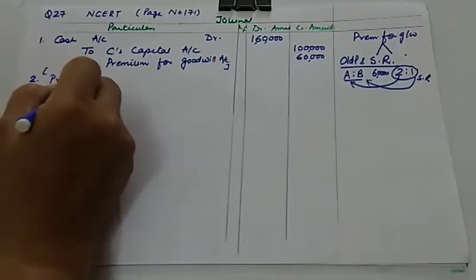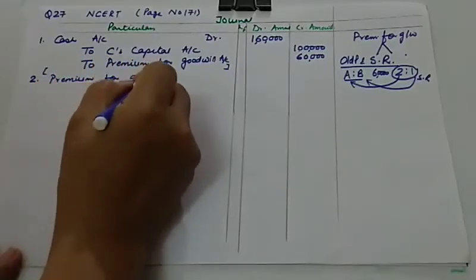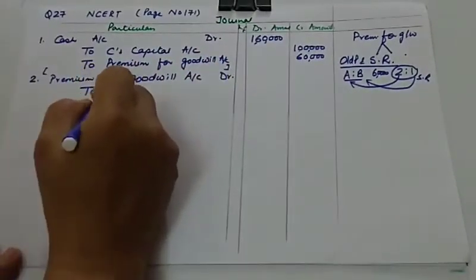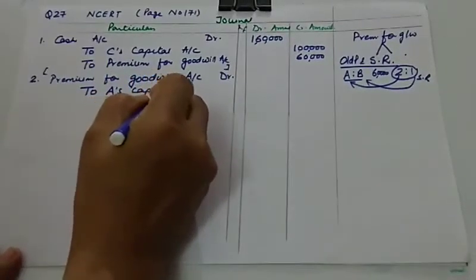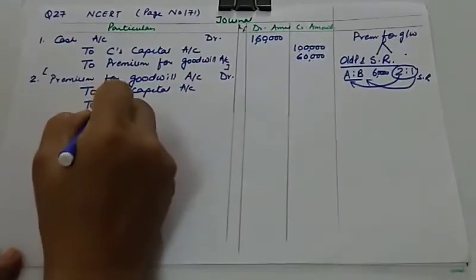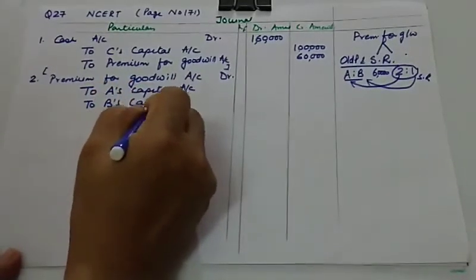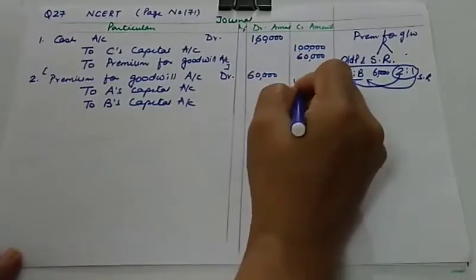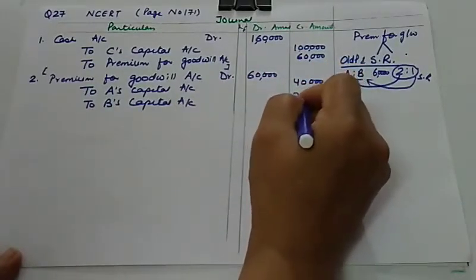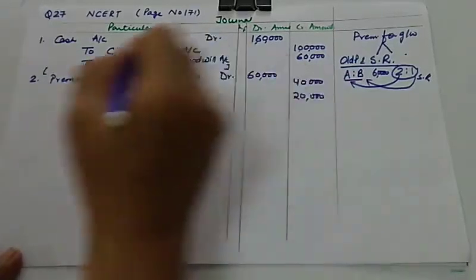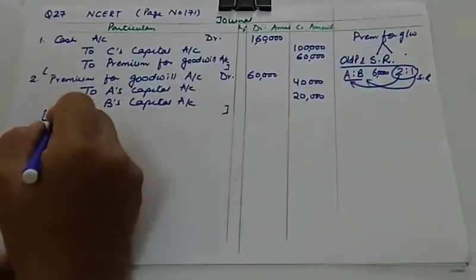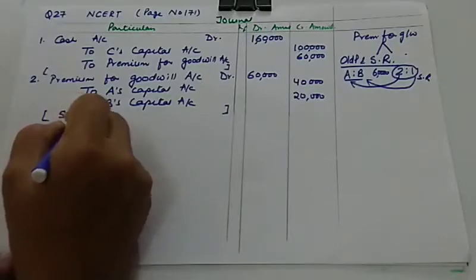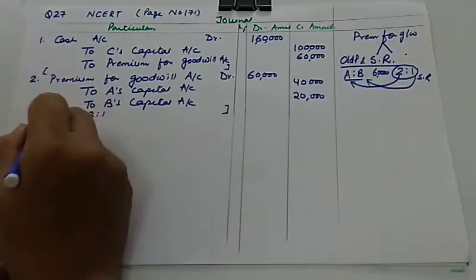So next will be premium for goodwill account debit to A's capital account and to B's capital account, and we will be dividing this premium 60,000 in the sacrificing ratio, 40 and 20. 40,000 will go to A and 20,000 will go to B. I hope you will be able to write the narration, and in narration you need to mention that you are dividing this premium for goodwill in the sacrificing ratio, which is 2:1. This is very important to mention.